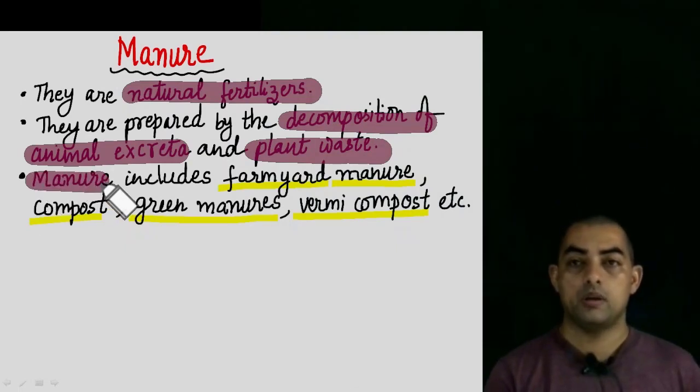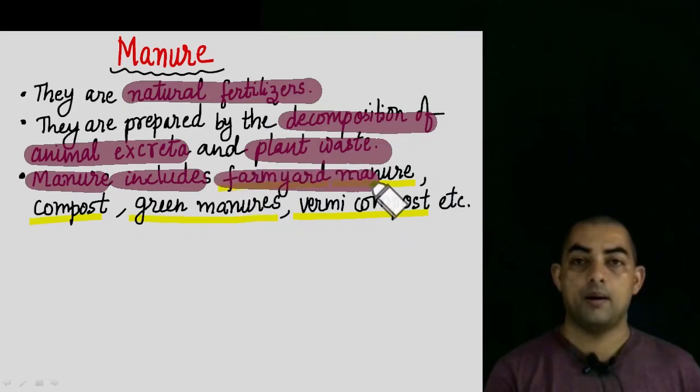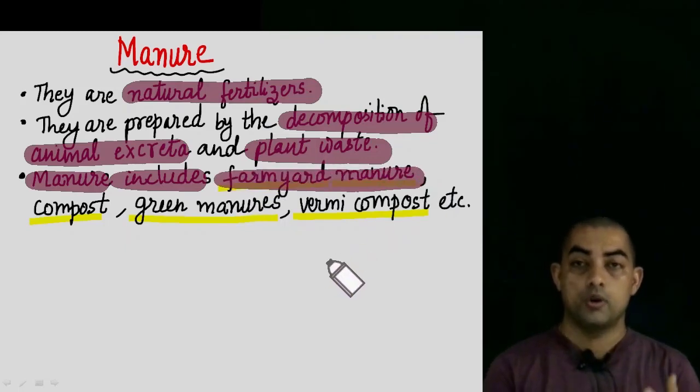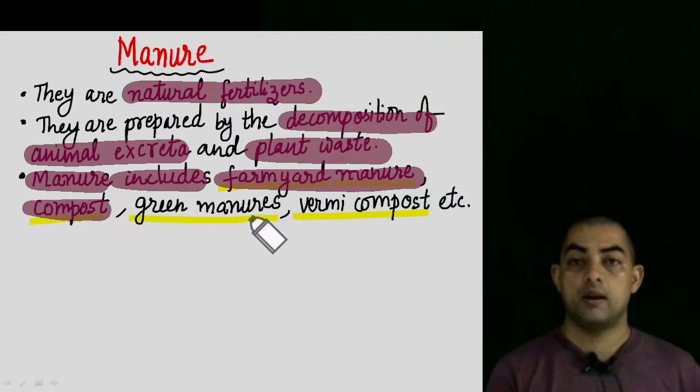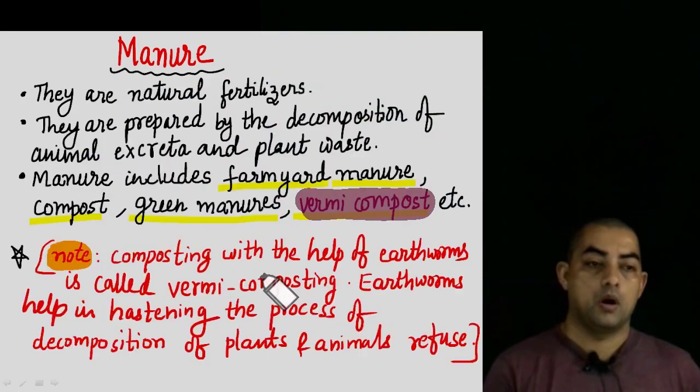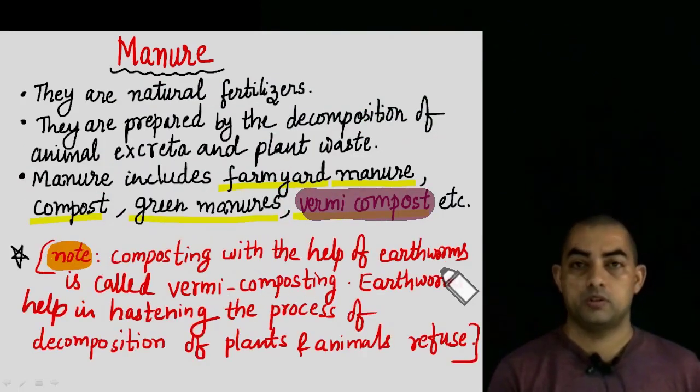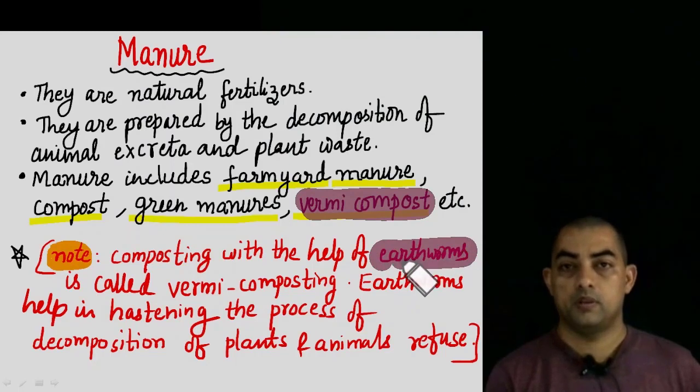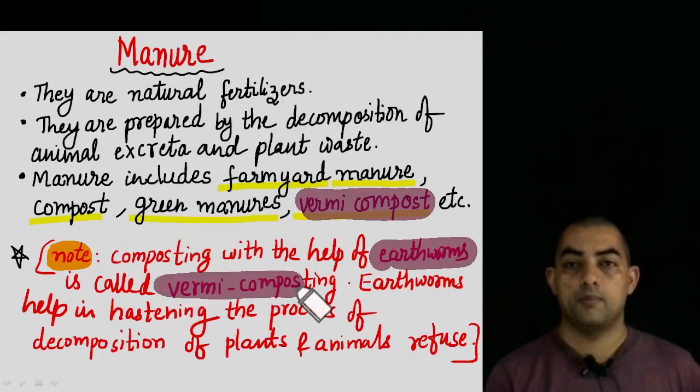Then manure includes farmyard manure. There are different types of manures which we are going to talk about a little later. Farmyard manure, compost is there, vermicompost is also there, and then green manure is also there. Composting with the help of earthworms is very, very important. With the help of earthworms, it is called vermicomposting.